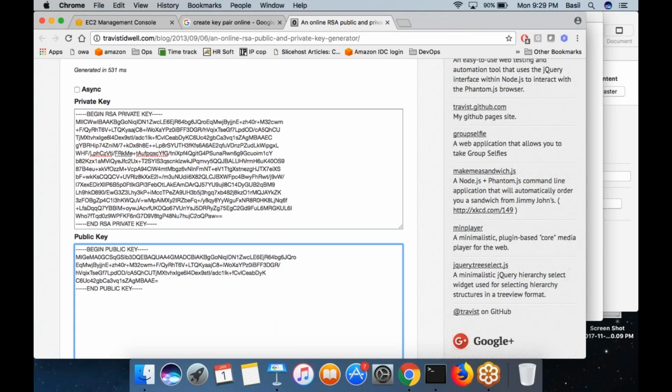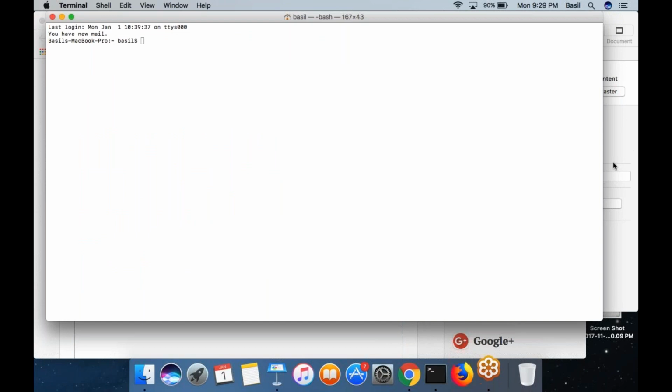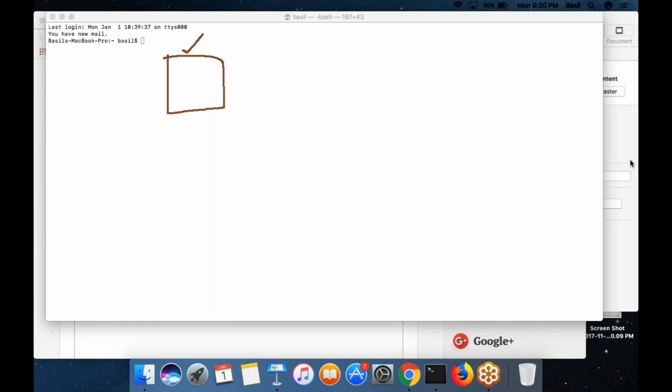So what is the relation between these two keys? The relation is, let's assume you have one file. This is a file that contains some sensitive data. If I encrypt this file, you know what encryption is? Make this file unreadable. That's what I mean by encryption. Let's say you are encrypting this file using the private key. There is only one key in the world that can decrypt it. It is the public key of this key pair.